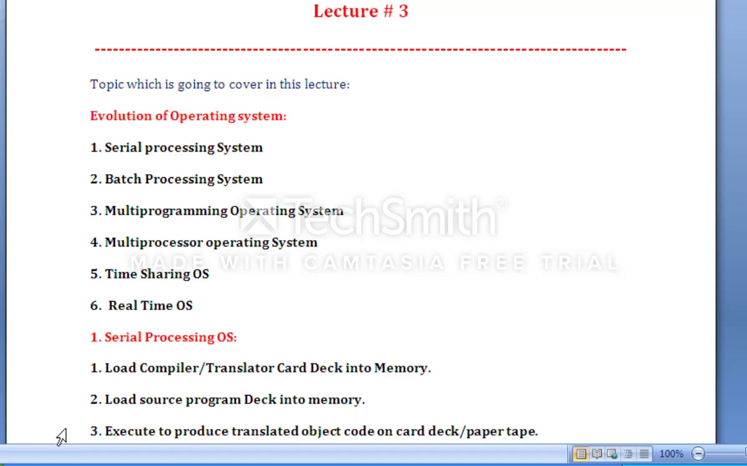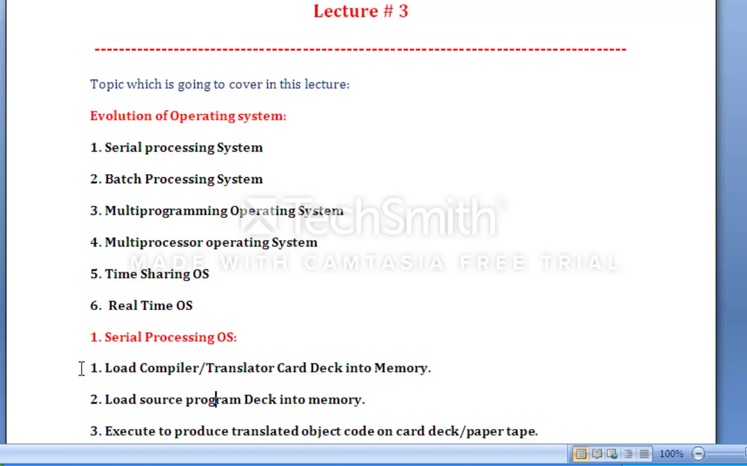In the serial processing operating system, in the first step we load the compiler and translator, whatever we have, into the memory. So we need to put some extra compiler or translator programs, which is just a set of instructions or code, on the card. A card deck is one kind of facility which stores the code of the compiler or translator. So we have the card and we need to put the card into the memory. That was our first step. So we need to load the compiler or translator code through the card into memory.